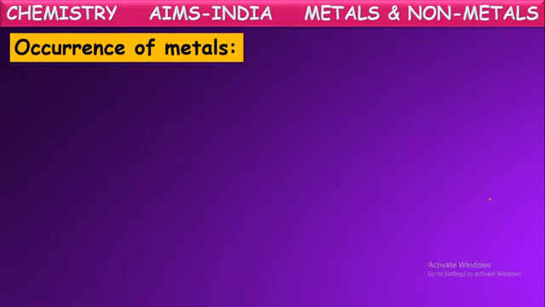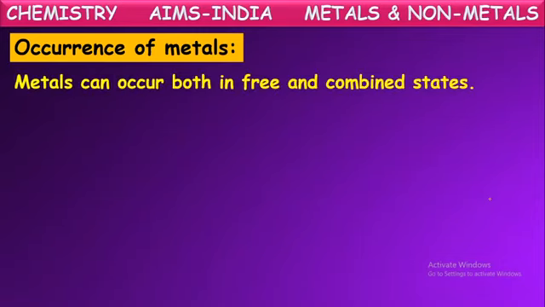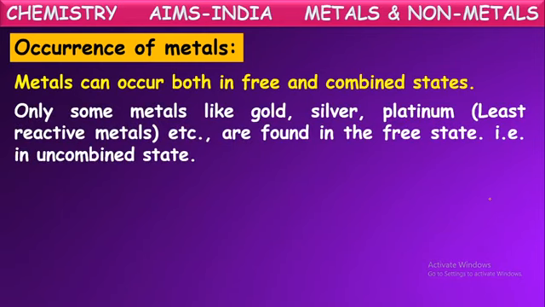Where do these metals occur, that is, from where do we get these metals? Metals can occur both in free and combined state. Some elements occur in the free state and some metals occur in the combined state. Only some metals like gold, silver, platinum, etc. are found in nature in the free state, that is, in the uncombined state, because as these are least reactive metals, they won't combine with any other elements.